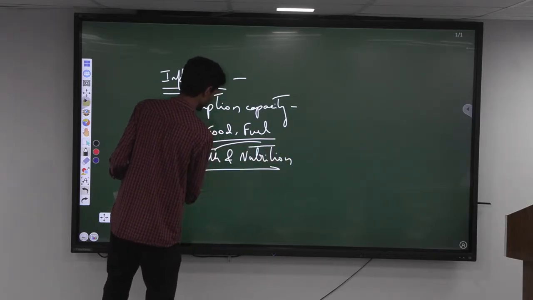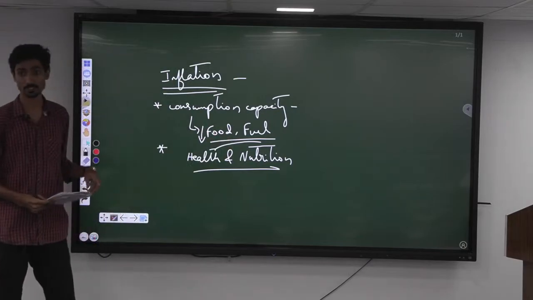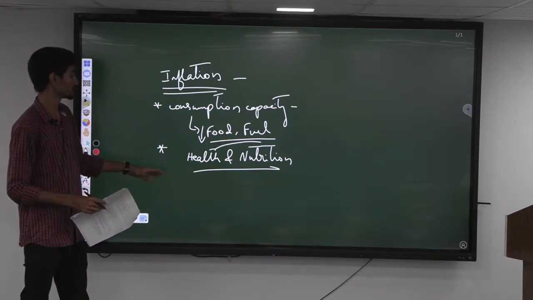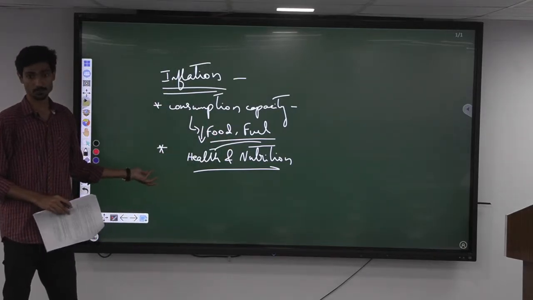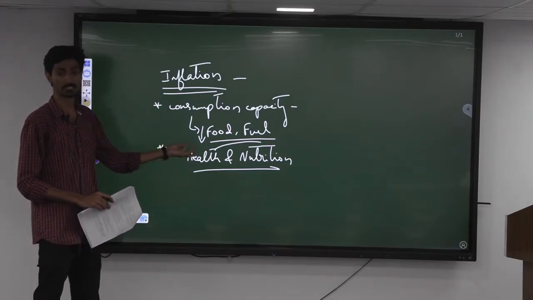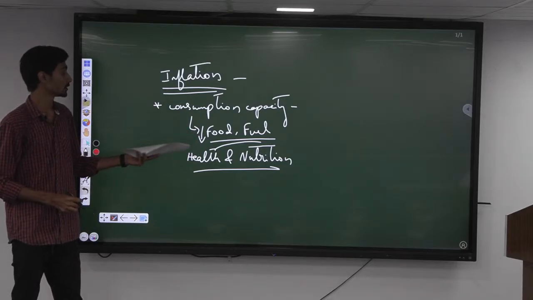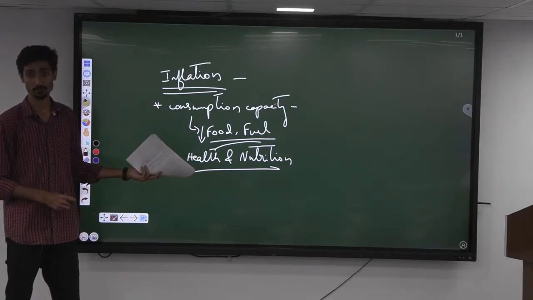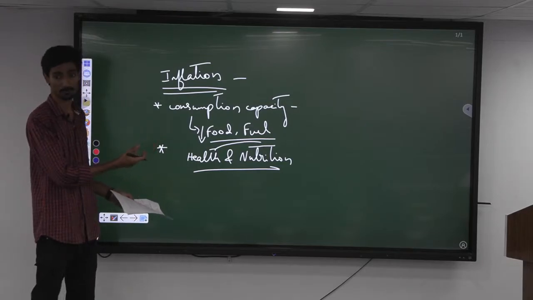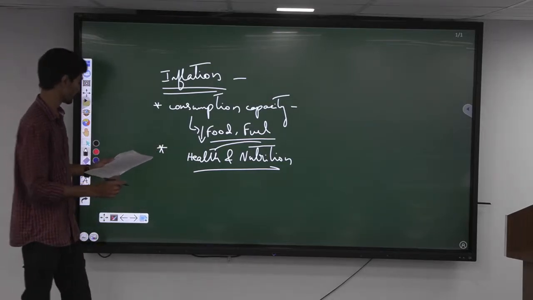Right. So if it was paper 3, we could have discussed more with respect to the economic points. Here we will be discussing more with respect to these points, how it is going to affect their health and nutrition. Okay. It is easily going to lead to an increase in malnutrition, all these things. Okay. Undernourishment will happen when there is lesser spending on food.